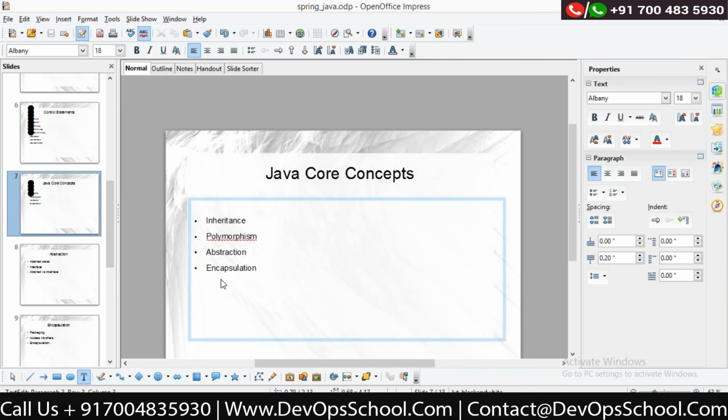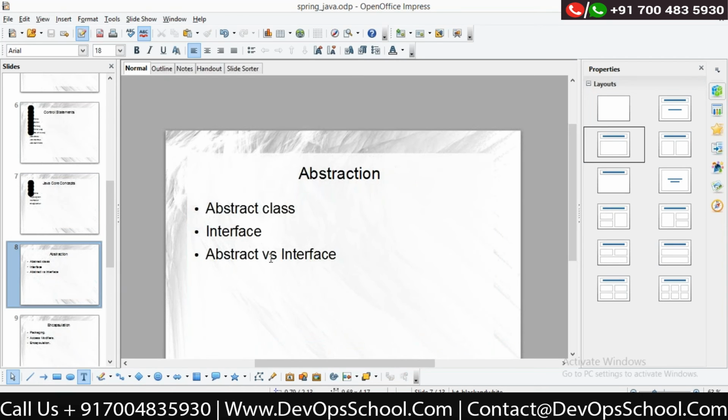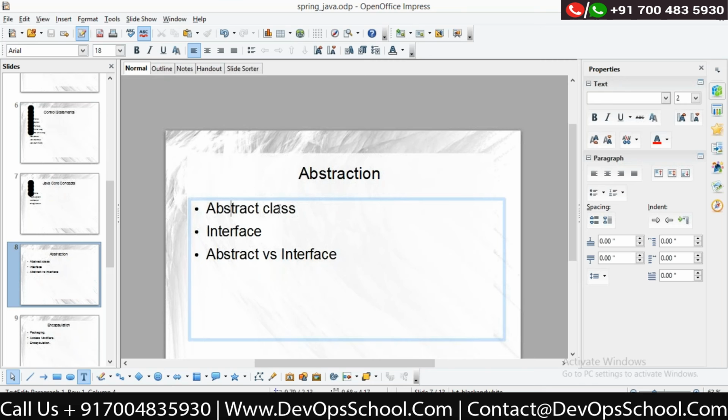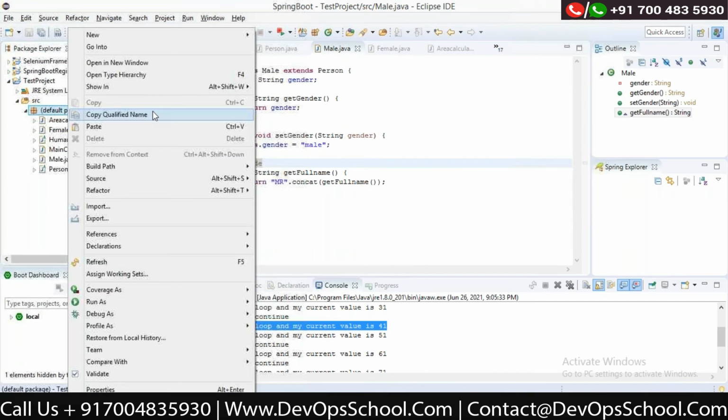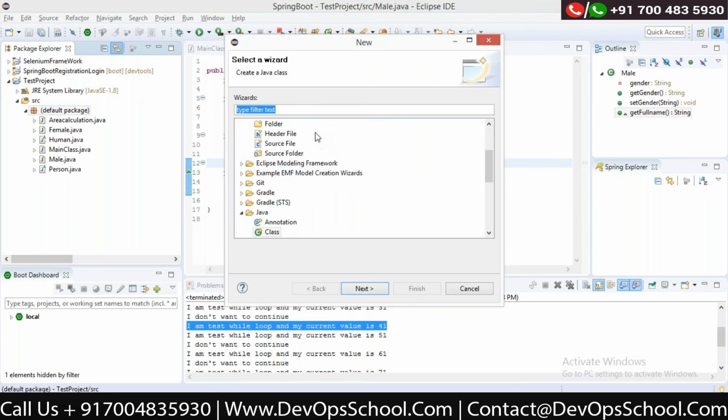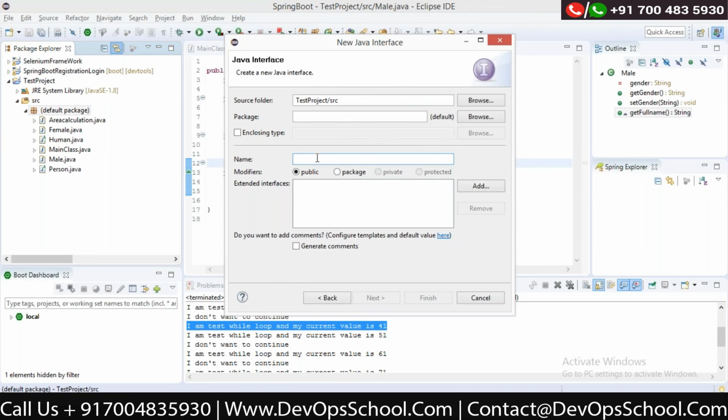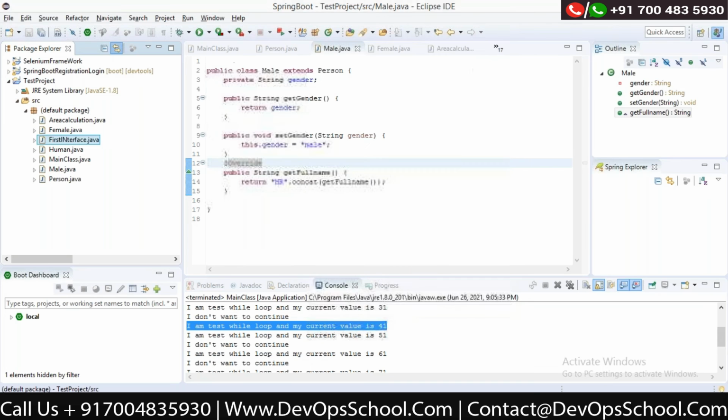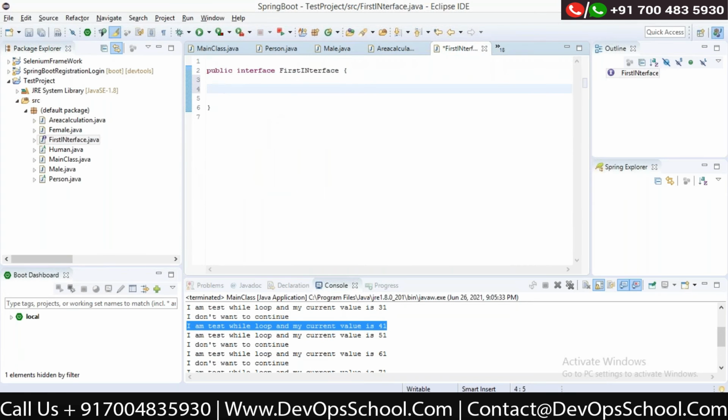So we discussed inheritance, polymorphism, abstraction, and encapsulation. This is the abstraction class. I forgot one thing, which is interface. What is an interface? An interface is a contract. It tells you what it should be, but how it should be, that you decide.